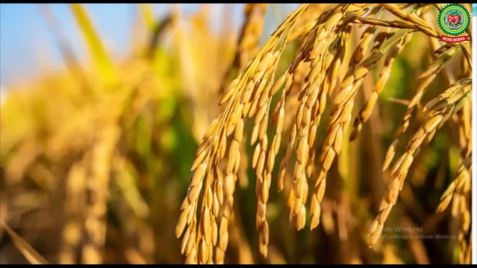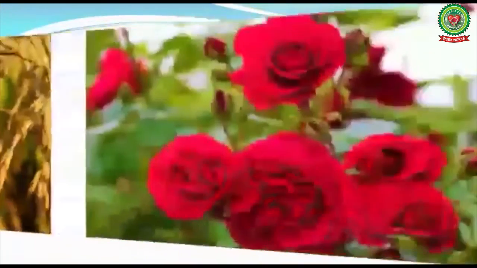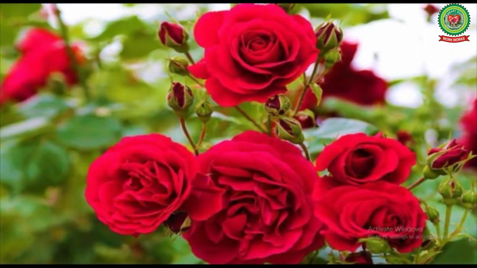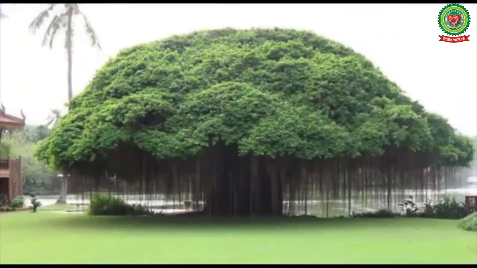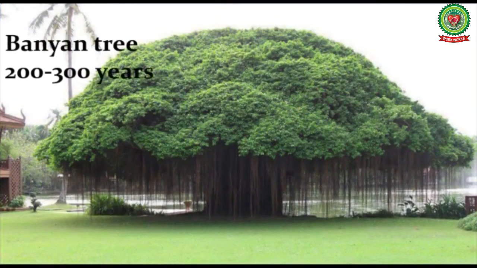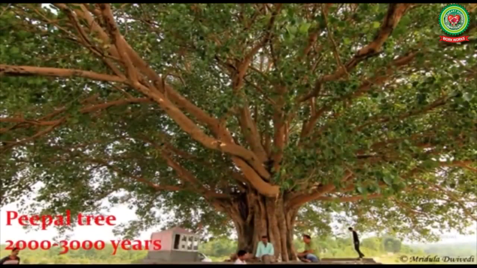For example, this is a rice plant. It lives for 3 to 4 months. This is a rose plant and it lives for 5 to 7 years. This is a banyan tree. It lives for 200 to 300 years. This is a peepal tree and it lives for 2000 to 3000 years. It means it lives for many years.